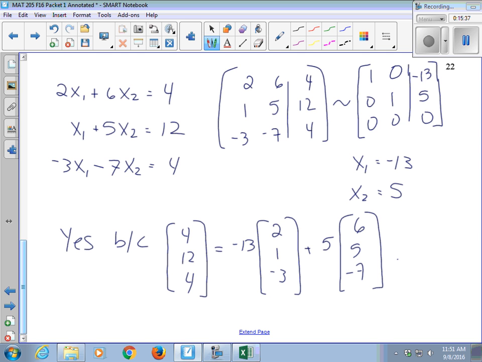Does that make sense? So you can do a quick check, right? -13 times 2 is -26, plus 5 times 6 is 30, does give me the 4, the first entry.